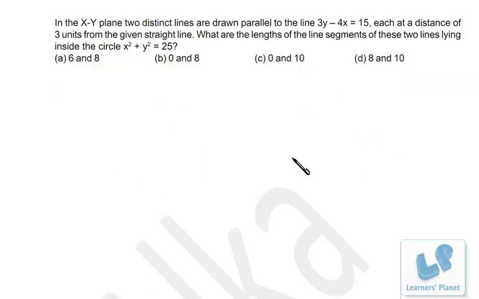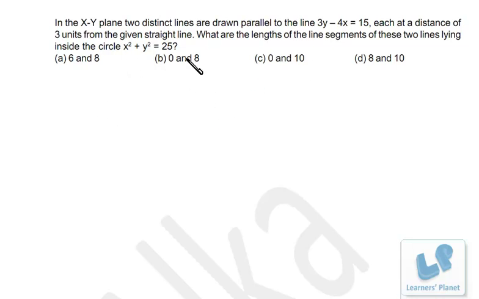Now a problem based on coordinate geometry. In the xy plane, two distinct lines are parallel to the given line, each at a distance of 3 units from the given straight line. What are the lengths of the line segments of these two lines lying inside the circle x square plus y square is 25? See friends, to solve this problem you must have the basic knowledge of coordinate geometry, right?